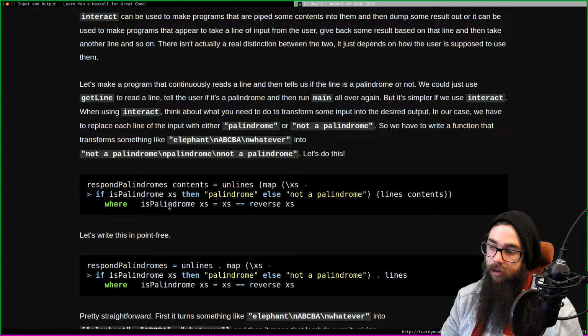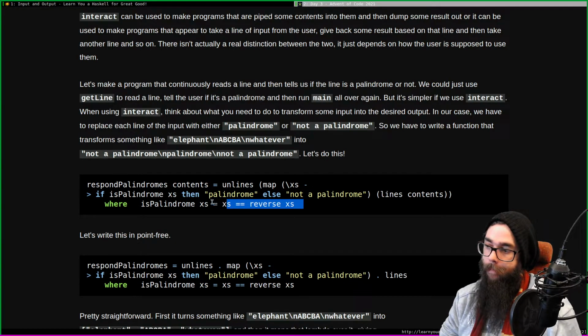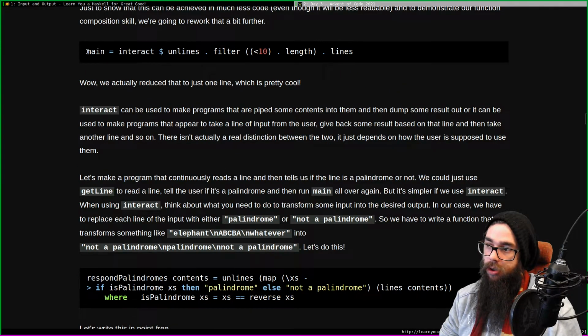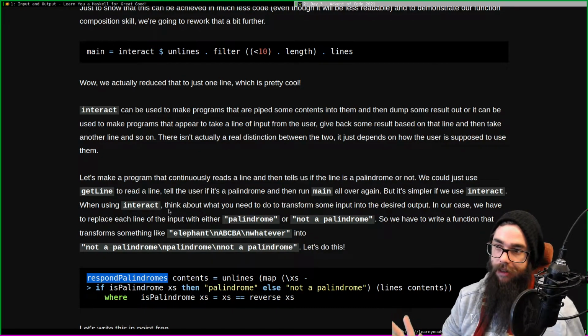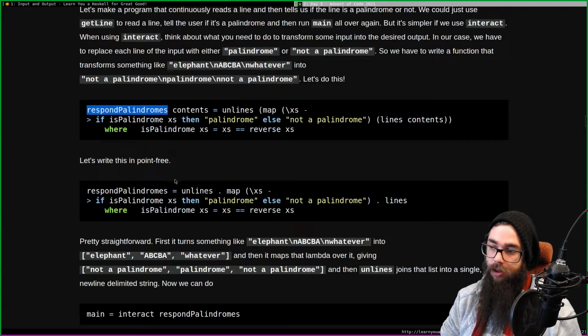And here we have our helper function that we use within our lambda function. It just takes a list, reverses the list, and checks if they are the same. So we write this function, and then we just do main interact respond palindromes, and that's it. That's our main.